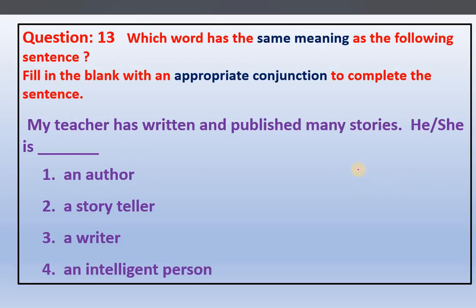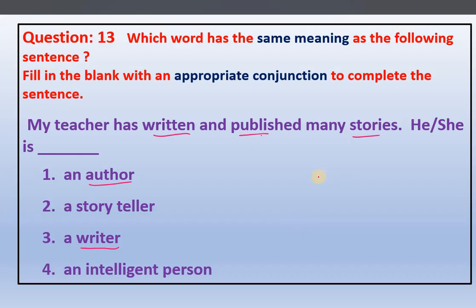Question number 13. Which word has the same meaning as the following sentence? Fill in the blank with an appropriate word to complete the sentence. So here we have to read the sentence and write which has the same meaning. My teacher has written and published many stories. He or she, the teacher can be he or she, is an author, a storyteller. Someone who is published means he has written a story and published it somewhere, maybe in a book or in the newspaper. So we will get confused between these two, either author or writer. So we should know the difference here.